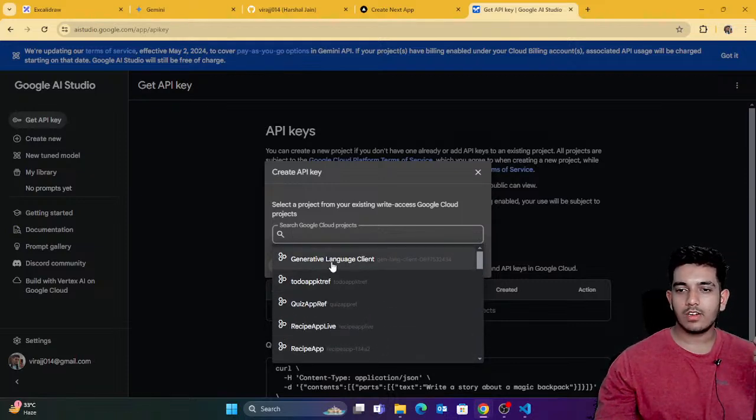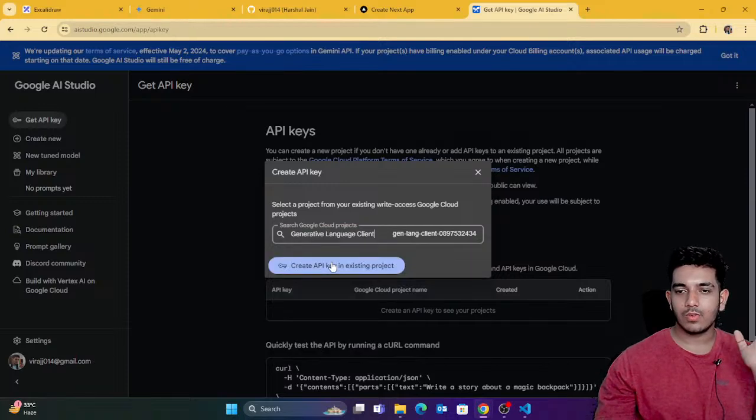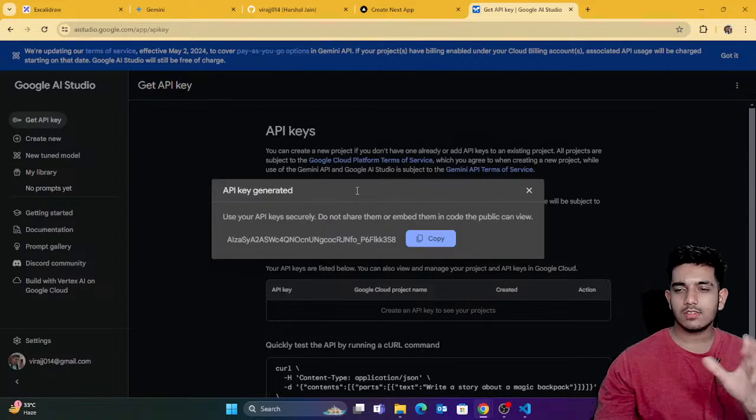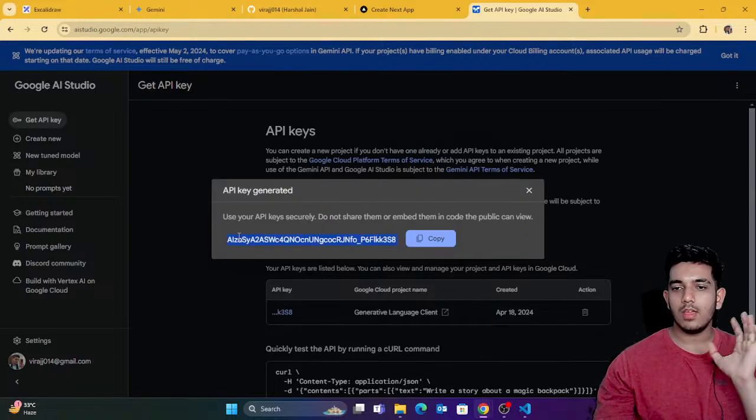I'll just select this one, generative language client. Okay, I'll just select this one and create API key for existing project. So you might get some project, or you have some existing project, so you can just click on that and you can see that I got the API key.